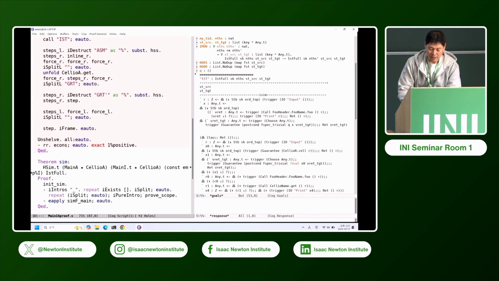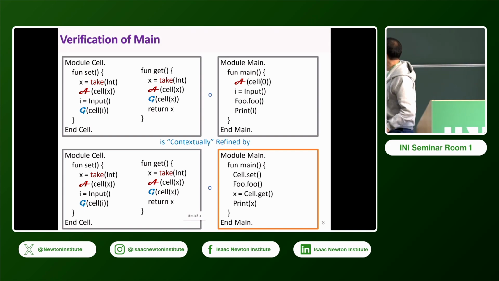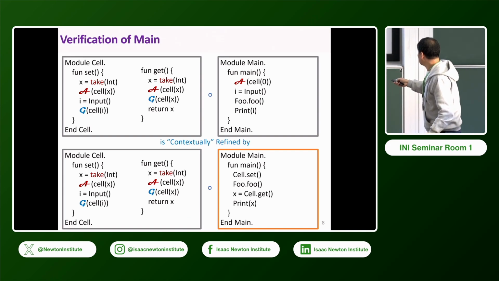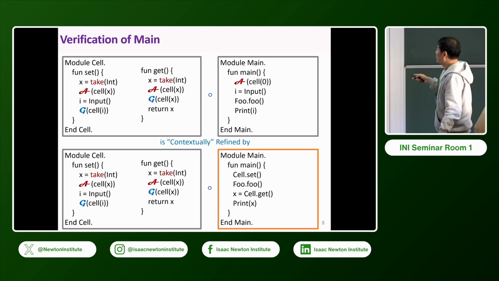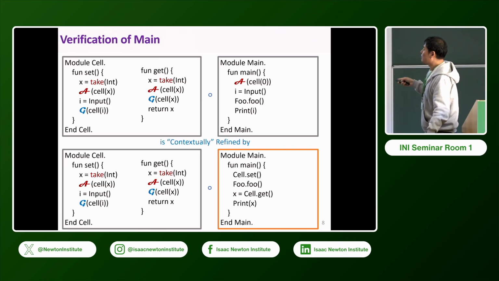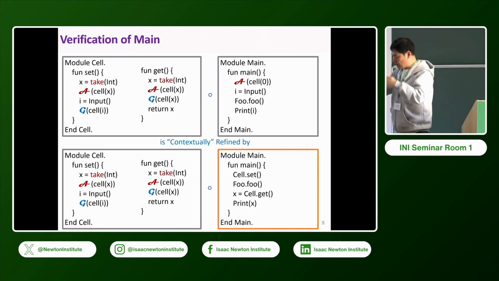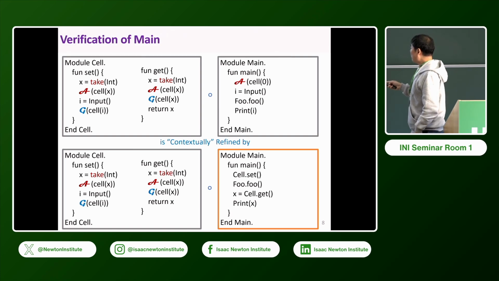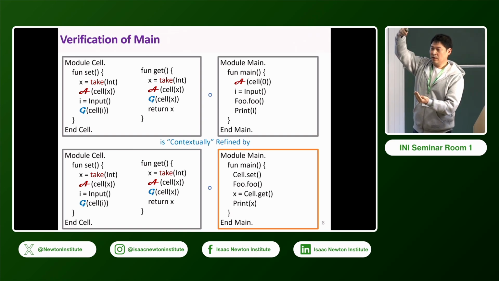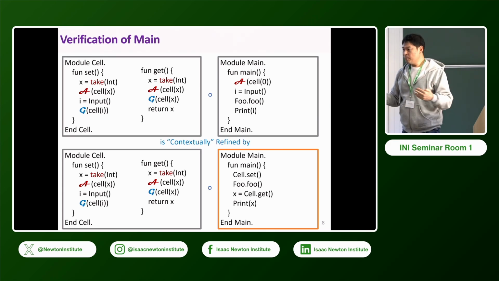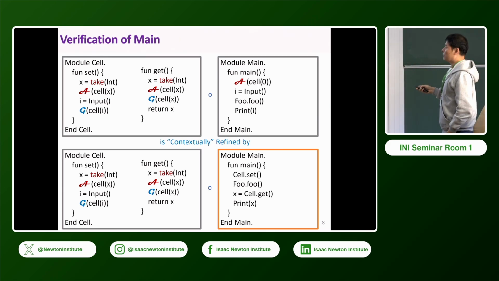After this, we can have contextual refinement between this linked one and this linked one. And since it's contextual refinement, the meta theory is that this library, this spec, can be used by other modules. Other modules also do the same thing, but when I'm linking the proofs together, this spec is not duplicated. They are maintained as a single module, but that's the meta theory. But the power of contextual refinement is very big. You can compose all the proofs in arbitrary ways, transitively or horizontally, vertically, all proofs compose. So contextual refinement is very powerful.